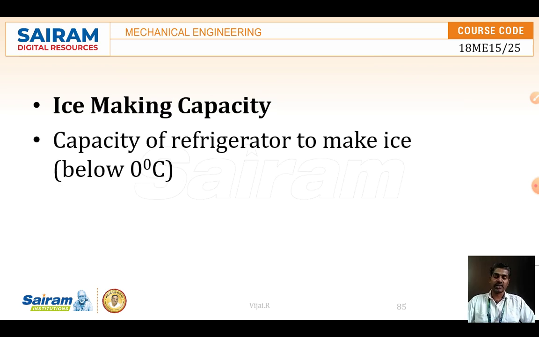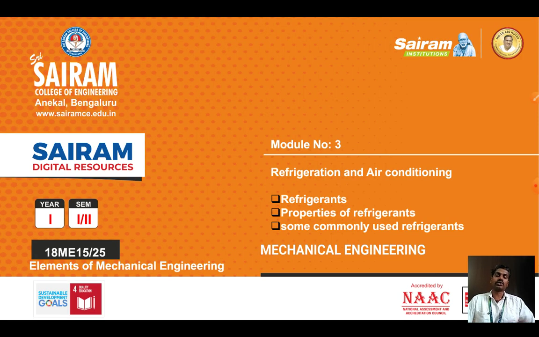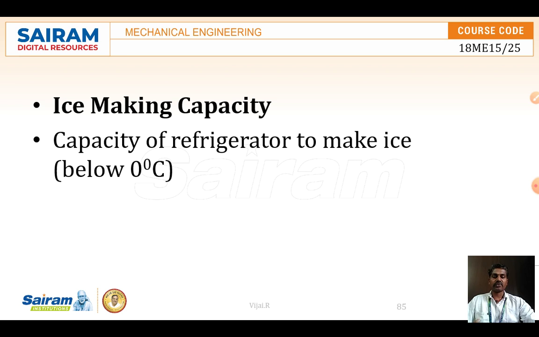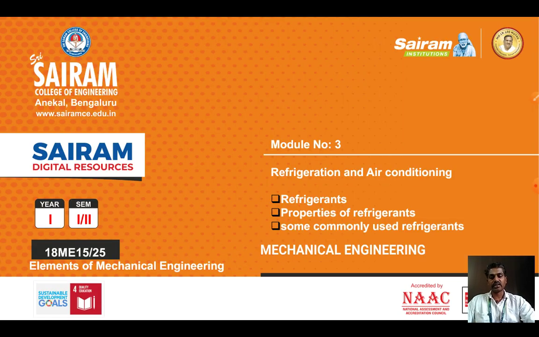So we can say in terms of seconds it is 3.5 kJ per second. Okay, ice making capacity. What is an ice making capacity? It's very simple. Normally not all refrigerators are able to make ice. So if the refrigerator has the capacity to make ice, then we can say that the air conditioner or refrigerator has ice making capacity. That's all. So the capacity of the refrigerator to make water into ice. Okay, and further we are going to discuss the properties of refrigerants, and then some commonly used refrigerants.